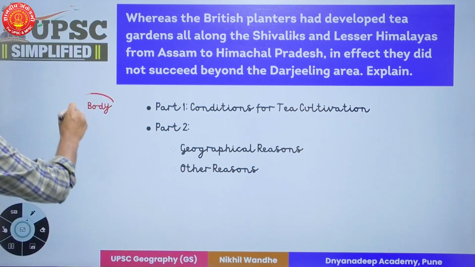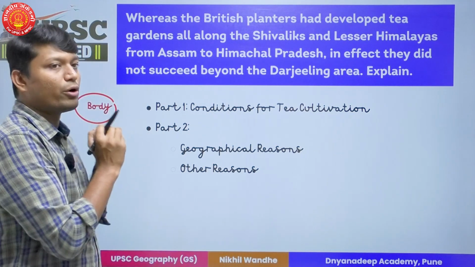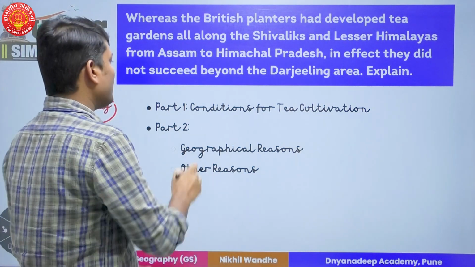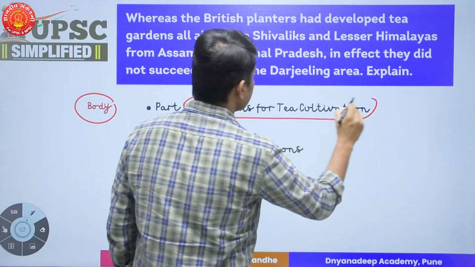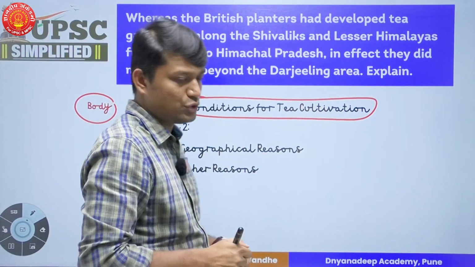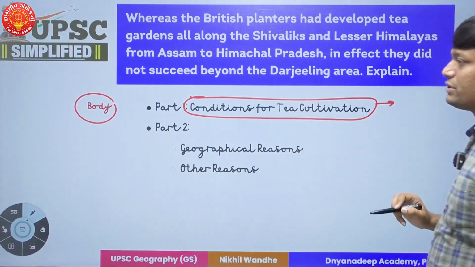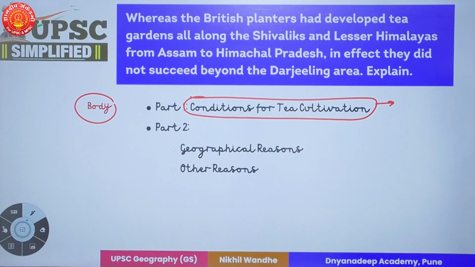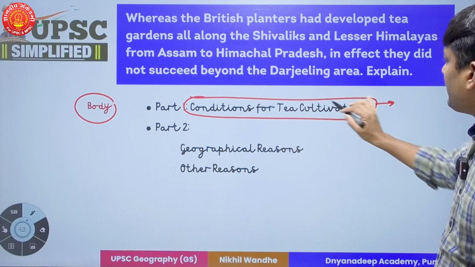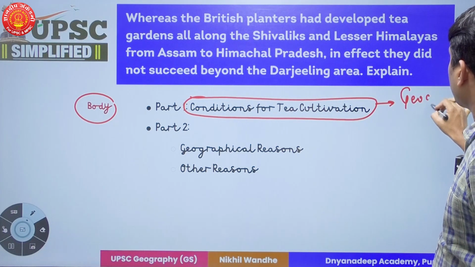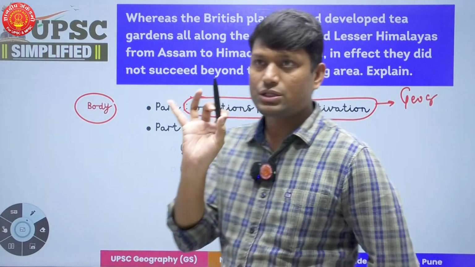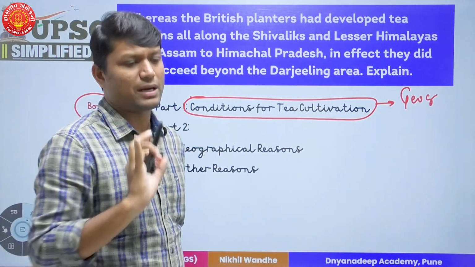Now, in body part, I have divided body in two parts. One part is conditions under which tea cultivation is to be done. And when it comes to the conditions under which tea cultivation is to be done, here I'll mention the geographical conditions which are required for tea cultivation or tea gardens or tea plant.